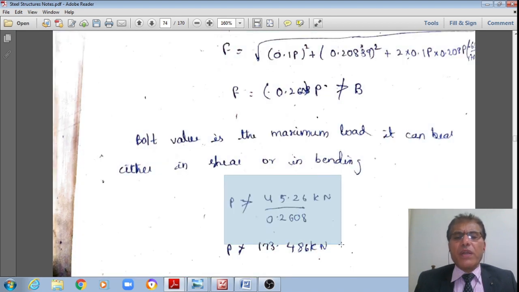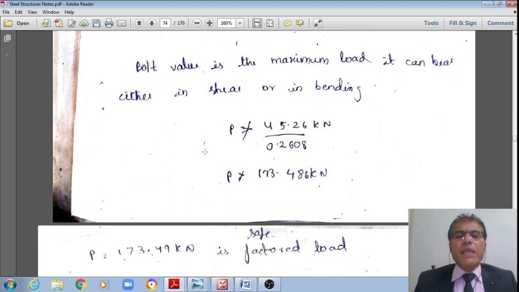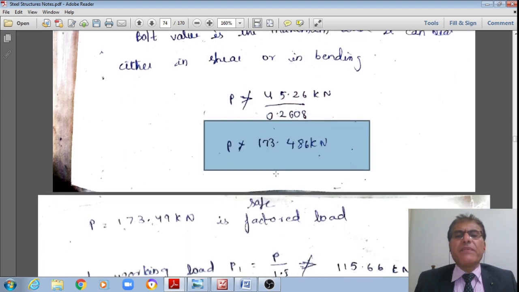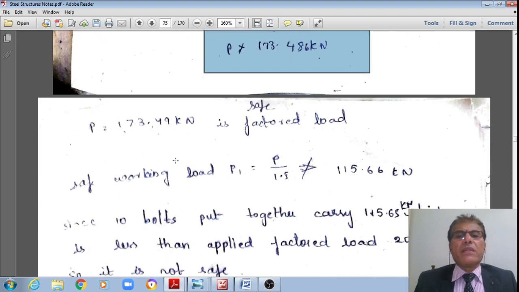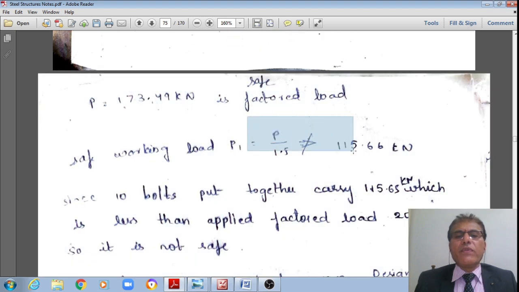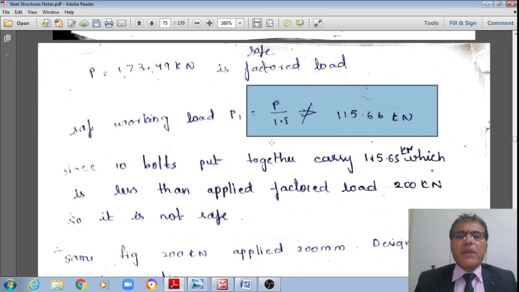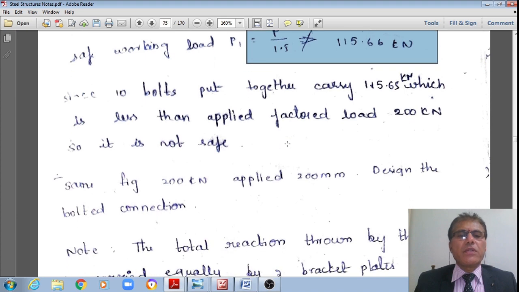B value is 45.26, that divided by 0.2608 means P cannot be greater than 173.5, approximately 5 kilonewton, right? This is the factored load. Whereas the working load, if you want, you divide with the partial safety factor 1.5, then you will get 115.66 kilonewton. 115.66 kilonewton, right?